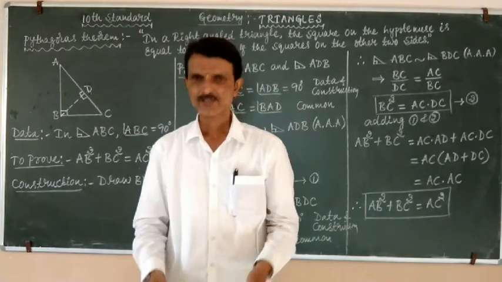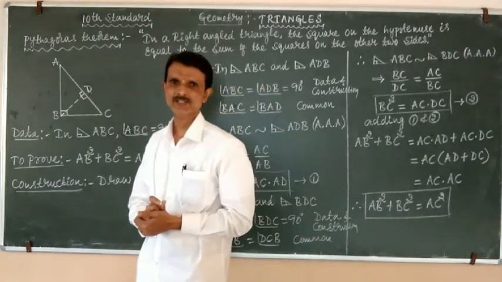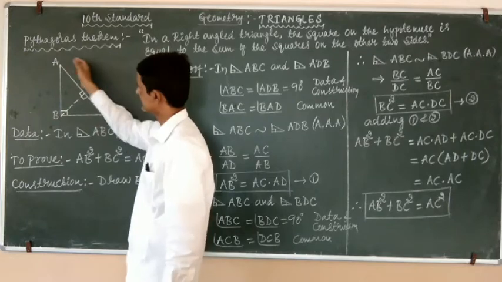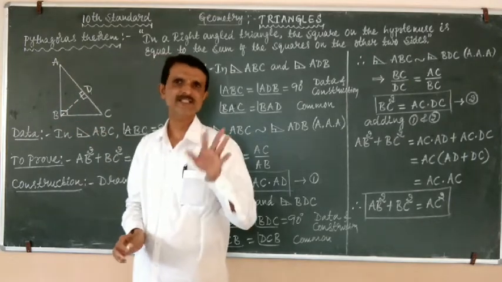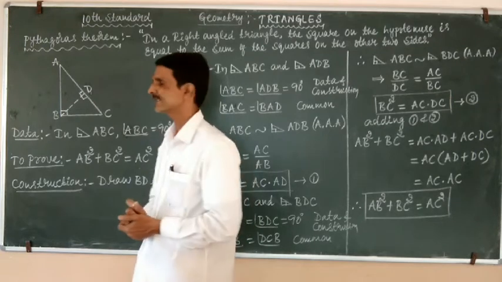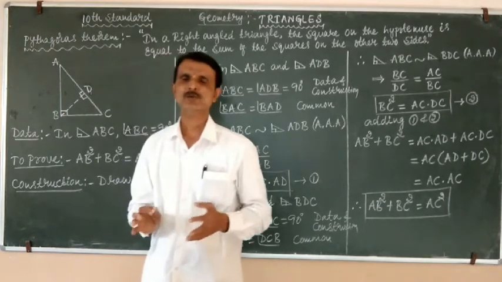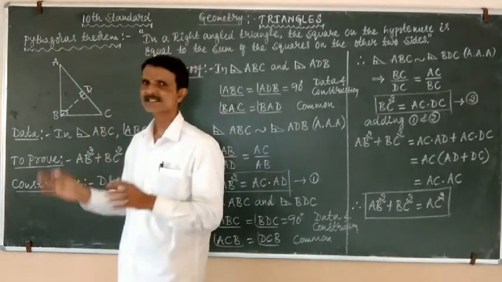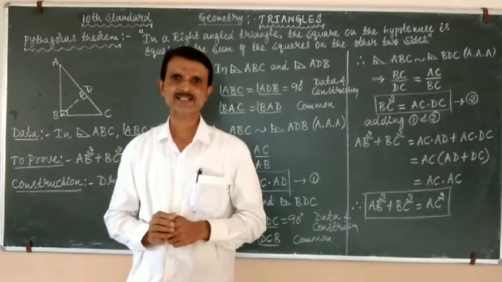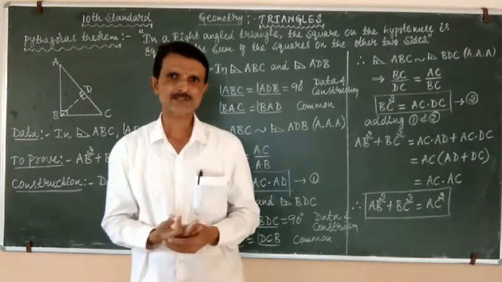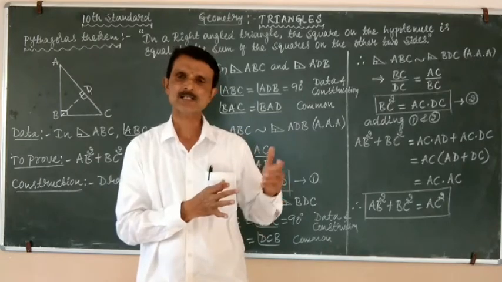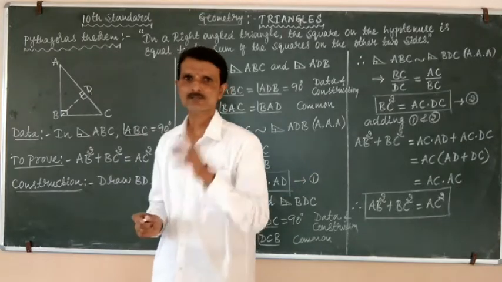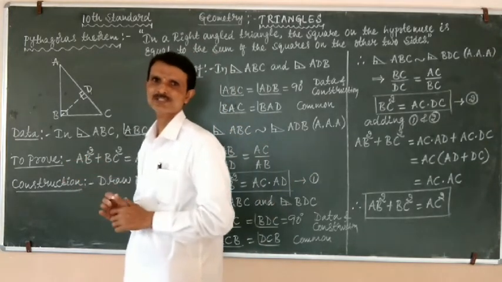Now students, the next step is the proof. If you observe this right angle triangle ABC, there are three triangles. We are going to compare two triangles at a time. If we show that those pairs of triangles are similar, then we can easily prove the theorem. So now we shall see which are those triangles.